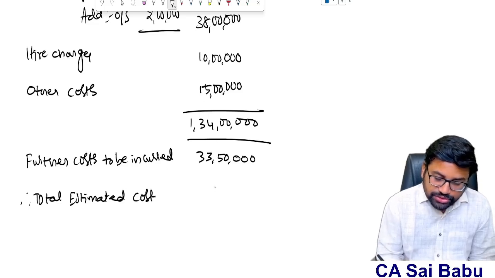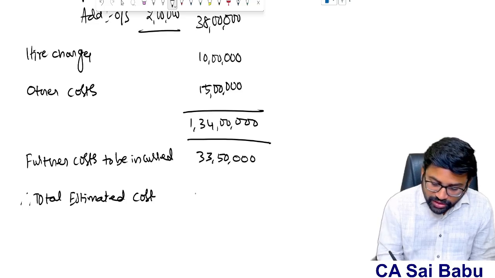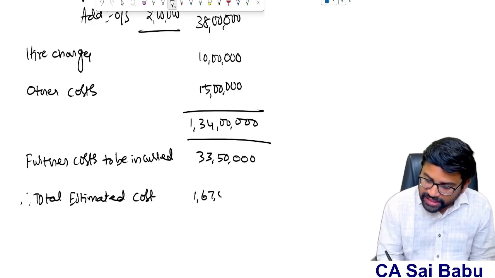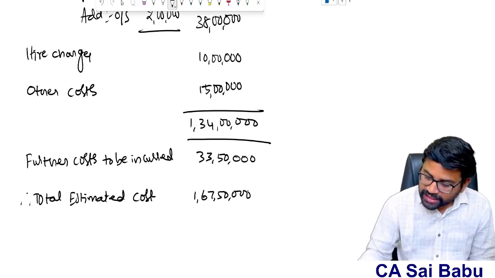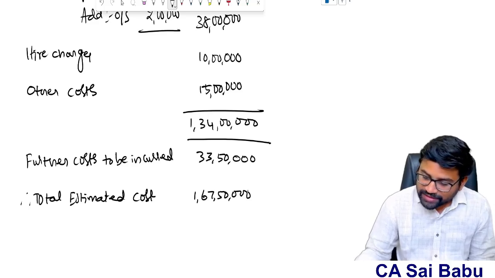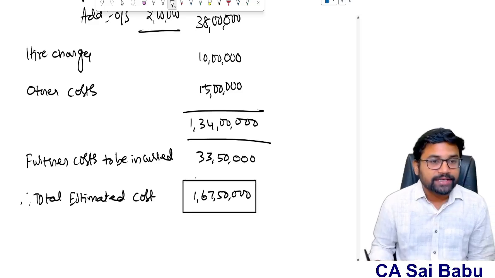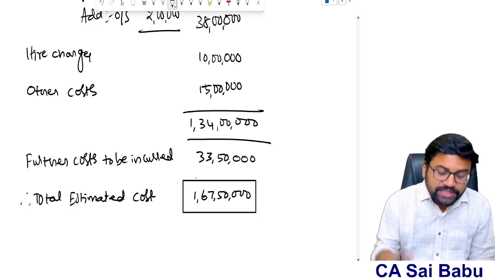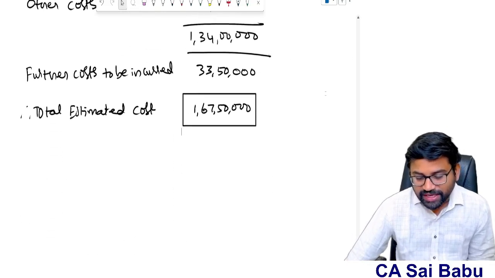We need to add these two. 134 plus 33.5. It will be 1 crore 67 lakhs 50,000. Correct? 134 lakhs plus 33 lakh 50,000 will be 1 crore 67 lakhs 50,000. This is the total cost of the contract, sir, cost incurred plus to be incurred. I added. The total estimated cost is 1 crore 67 lakh 50.